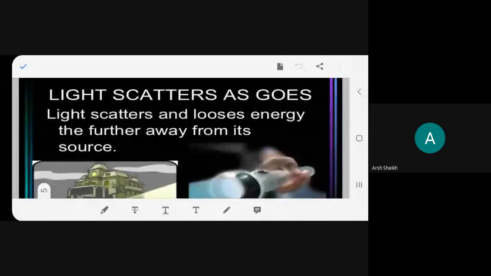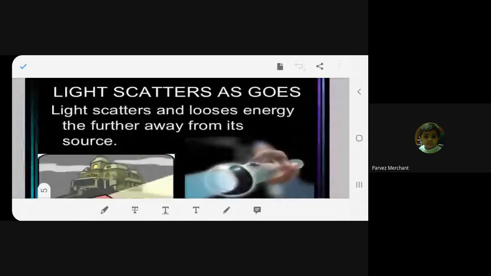Light scatters as it goes. Light scatters and loses energy the further away from its source. What does that mean? Can you explain in your own words? Light scatters. What does that mean? That it is moving away from the source in many directions.